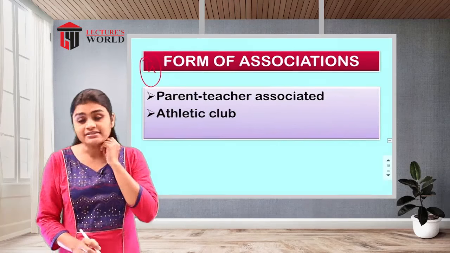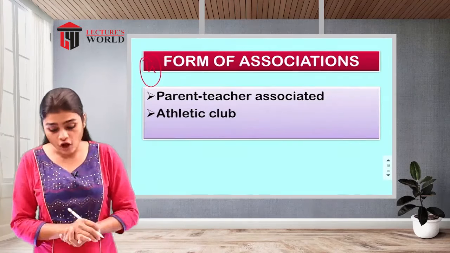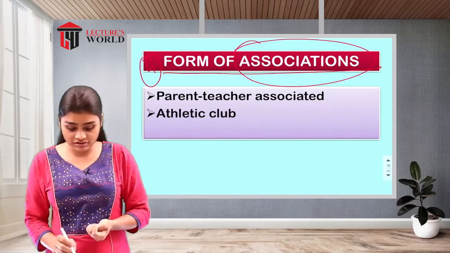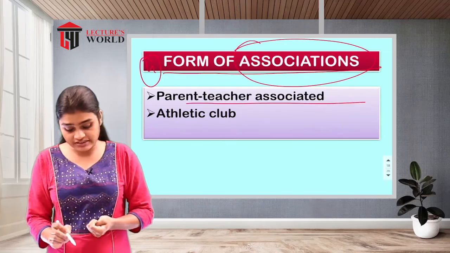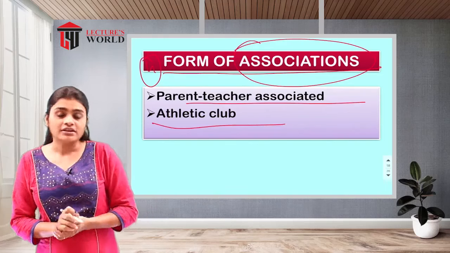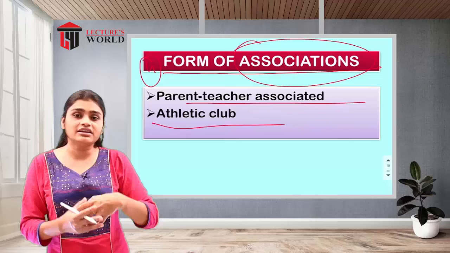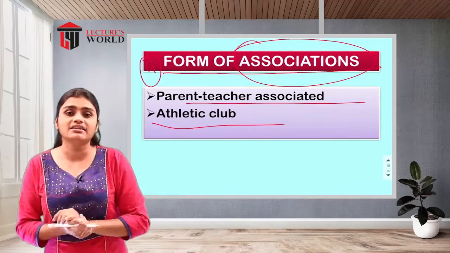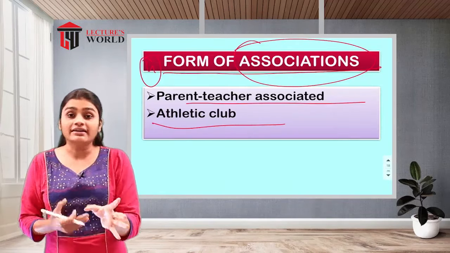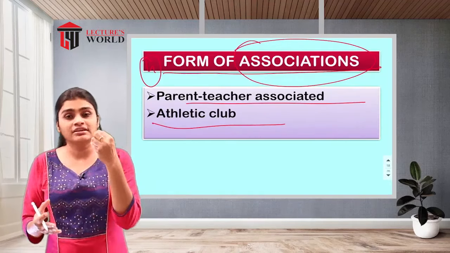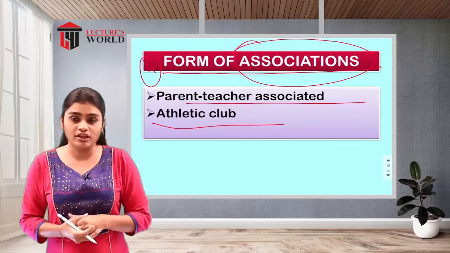Then the next we have is forms of associations. This type of associations will be there: parent-teacher association and athletic club. There will be the association of parent and teacher, so they can discuss with each other what new things they can implement to make the education good, or to get an improvement in the education system.